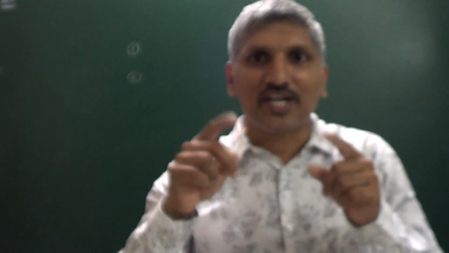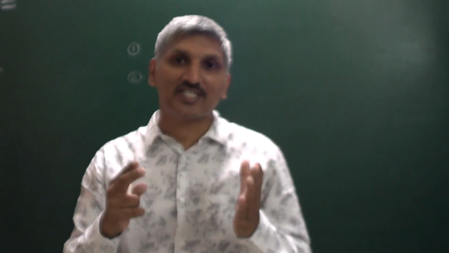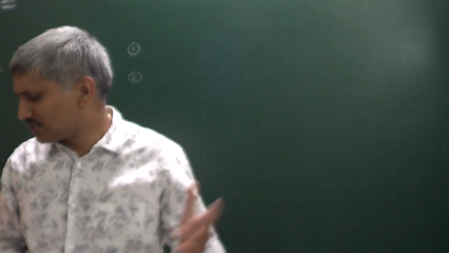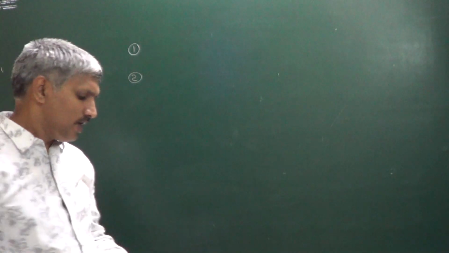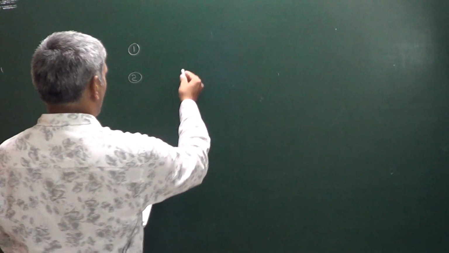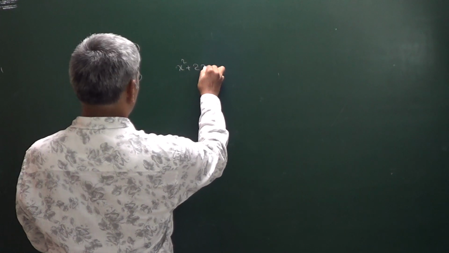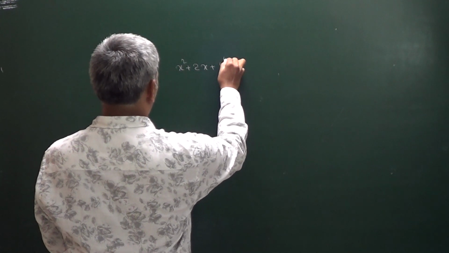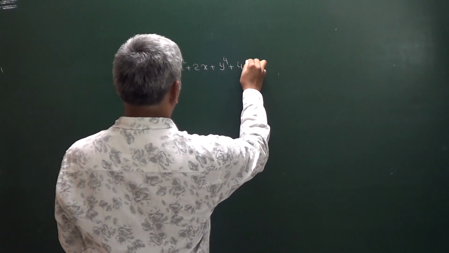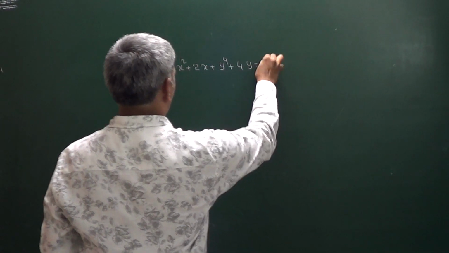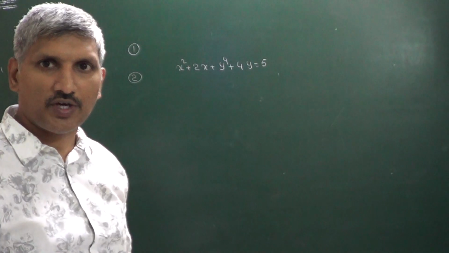Wherever vertical tangents are possible, at all those points the function is not differentiable. You can take an example here. This is the particular problem given: x² + 2x + y⁴ + 4y = 5. This is one functional equation given.